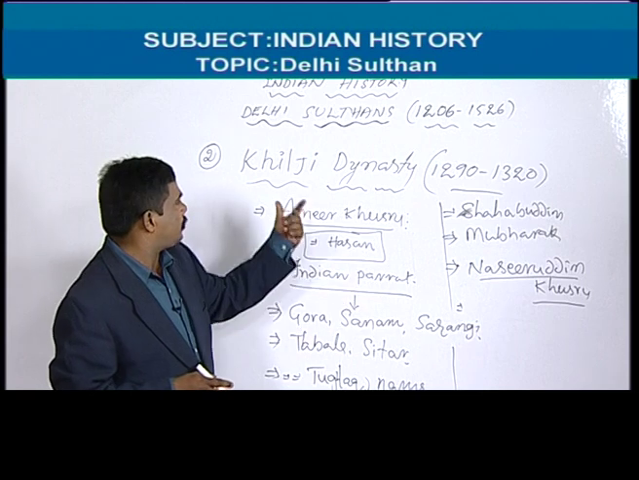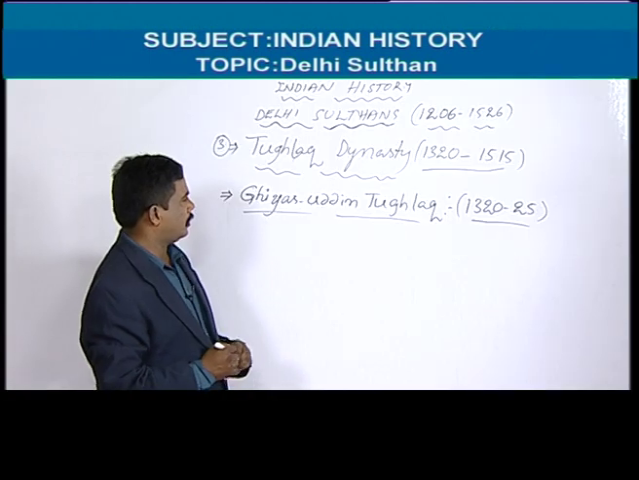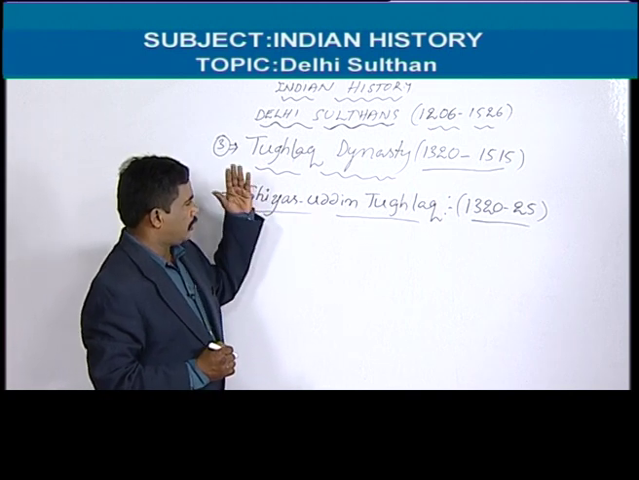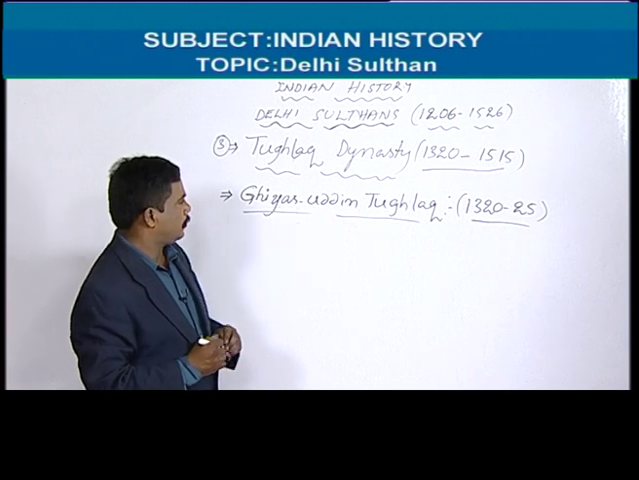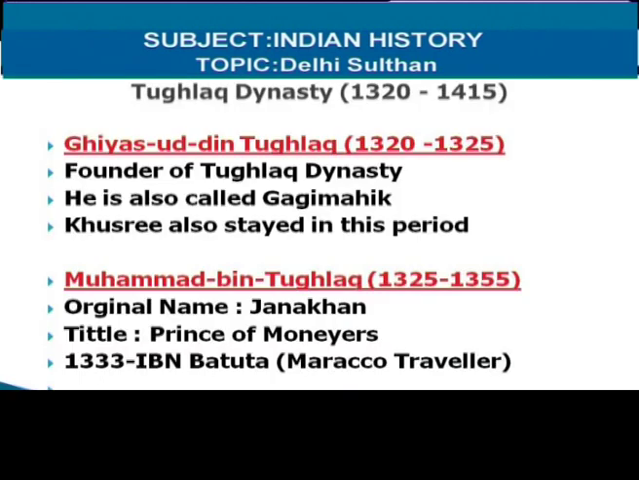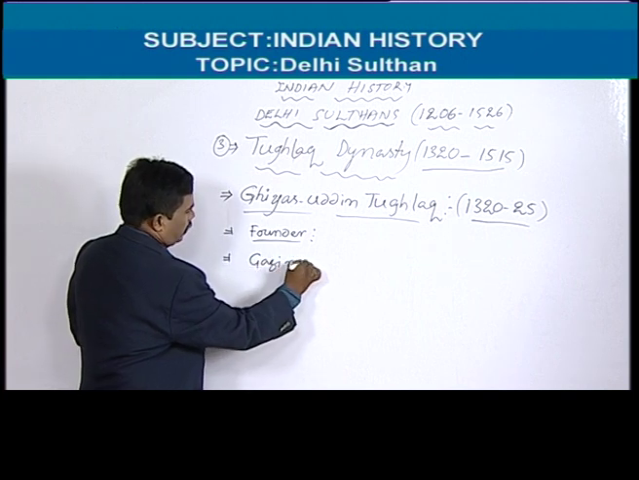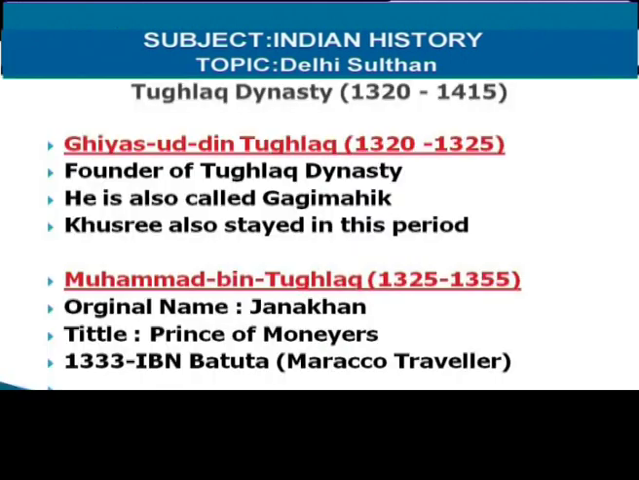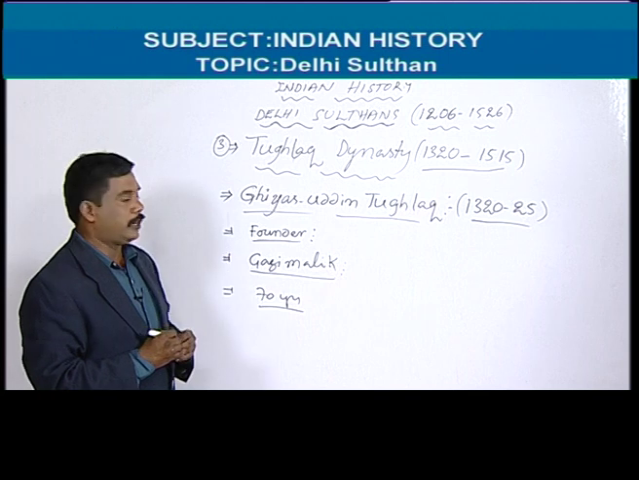So Ghiyasuddin Tughlaq established the Tughlaq dynasty. He is the founder of the Tughlaq dynasty. He was the army commander of the Khiljis, and he killed the last ruler, Nasiruddin Khusro, and established the Tughlaq dynasty. He is also called Ghazi Malik. At the age of 70, he became the ruler of the Delhi Sultanate.